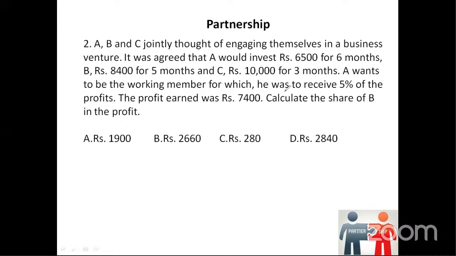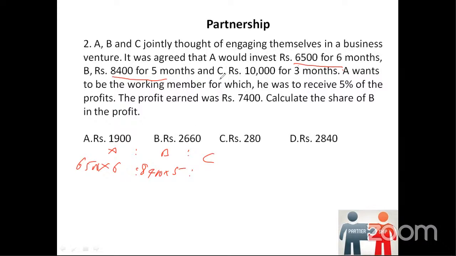A, B, and C jointly thought of engaging themselves in a business venture. It was agreed that A would invest, this part is very important, A would invest how much? 6,500 for 6 months. So what I will do here, I'll simply write, for example, this is A, this is B, this is C. A would invest 6,500 for 6 months, so I'll multiply the 6,500 amount by the number of months, 6 months. Then B, 8,400 for 5 months. I have to multiply by the number of months here.